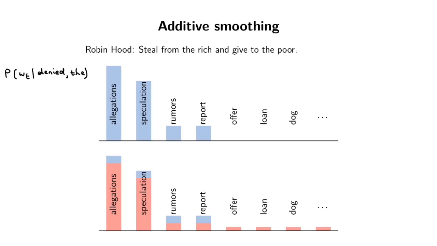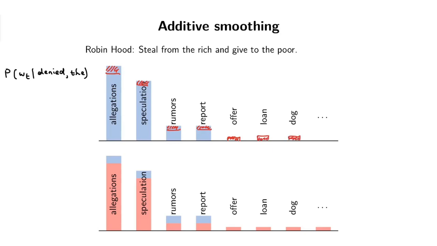The idea behind additive smoothing techniques is that we're going to take some of the probability mass that was assigned to allegations. We're going to remove it, going to steal it. Take some, just a little bit, not everything, just a wee bit. Take some of the mass from rumors, some of the mass from report. And then we're going to take the mass that we stole and redistribute it to things that we've never seen. So we're going to put just a little bit of mass here, and a little bit of mass here, and a little bit of mass here.